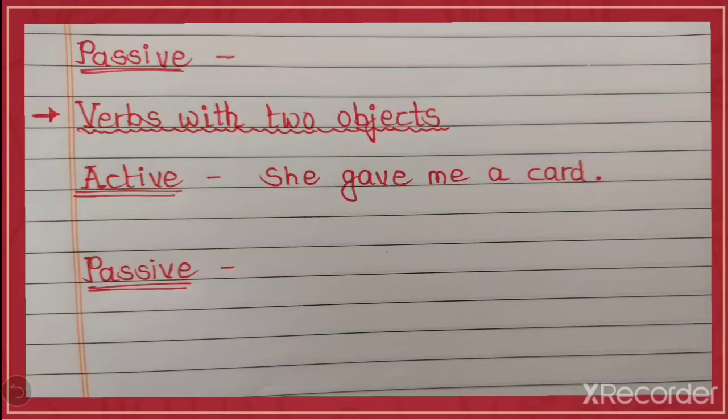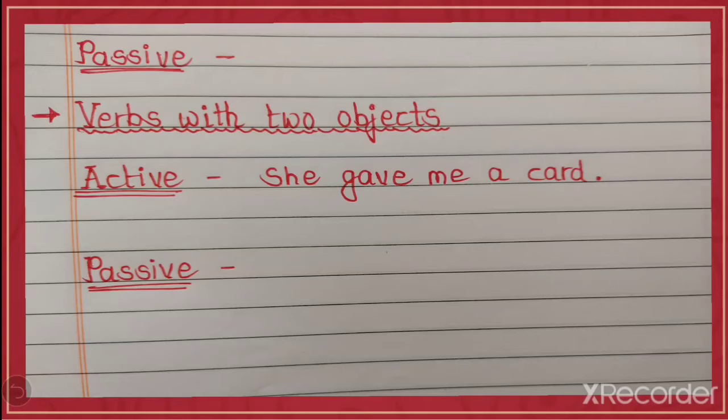Now look at here, another one. We'll see here verbs with two objects. Now in all these sentences we'll learn that if there are two objects, what do we have to do? How will we write the passive sentence? So students, remember that we can use both objects as a subject, but that time we have to make two different sentences.